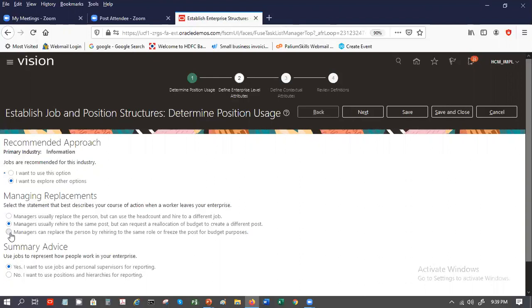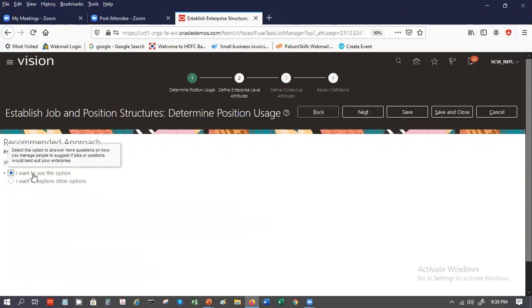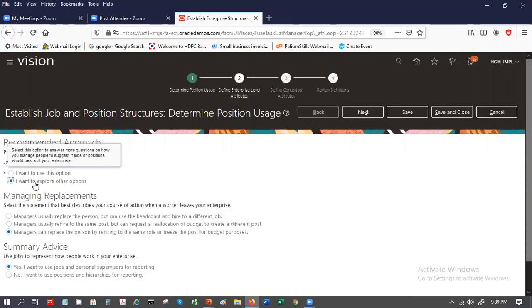Third option could be managers are replacing the person by hiring to the same role. In that case, let me just change this and show you. So I choose this. Here it says, no, I want to use positions. So the system will give up and say, okay, go ahead and define your positions. I did not get that third point. Managers can replace the person by rehiring to the same role, or freeze the post for budget purpose.